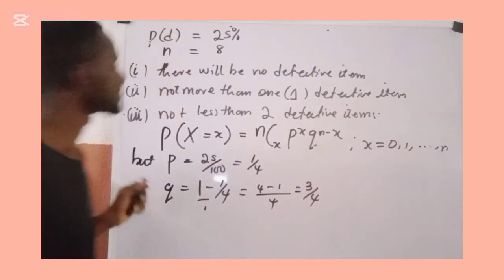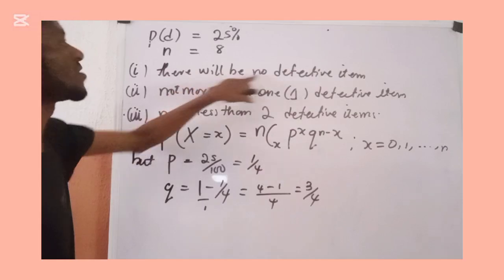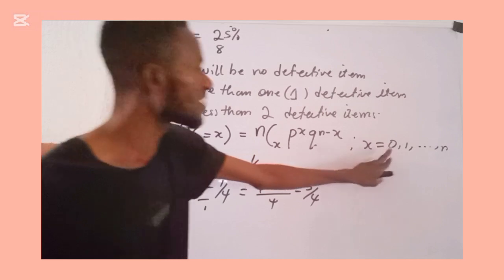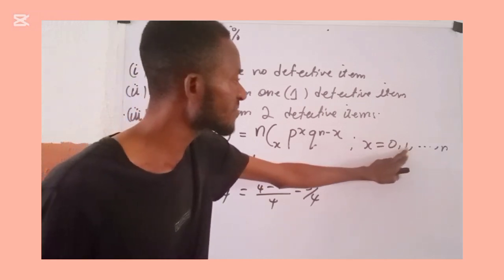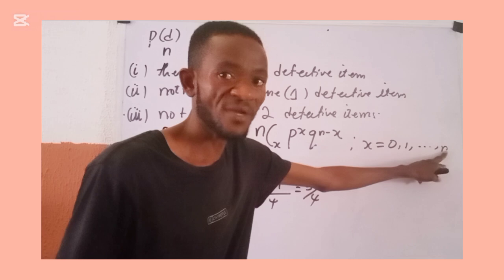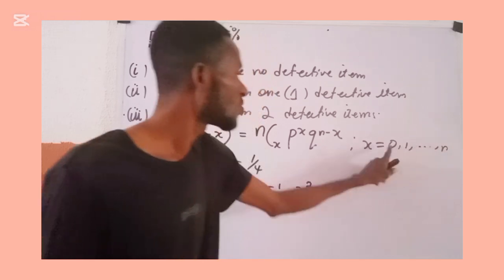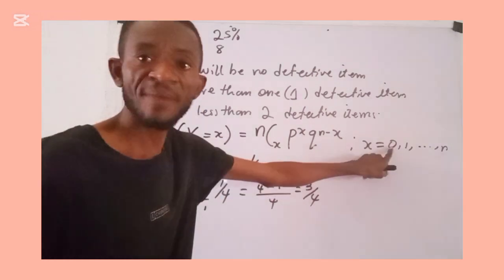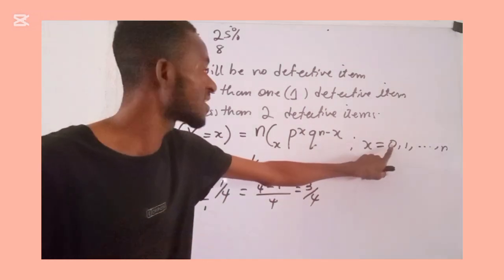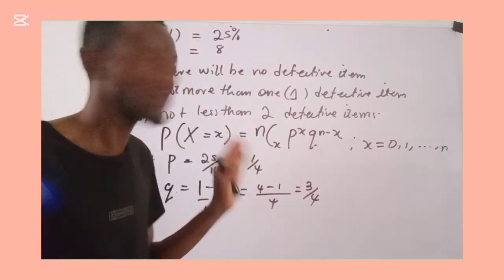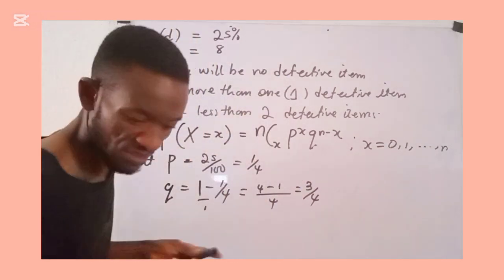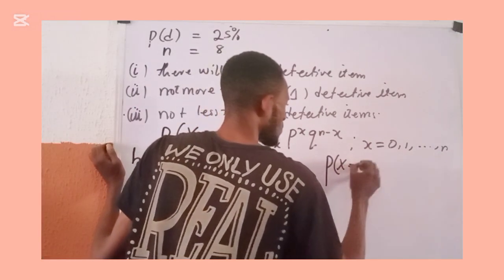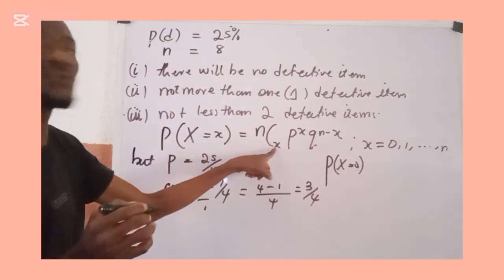So we now come over here, trying to solve the first one. There will be no defective item. So if you are talking about there will be no defective item, here is defective item, here is 0. Defective item here is 1, down to n. So if you are talking about there will be no defective item, you are saying that this random variable X takes a value of 0, where 0 is talking about number of defective items. So in that case, what we are going to have becomes the probability of non-defective item, P of capital X equals 0. Anywhere you see X here, you replace with 0.